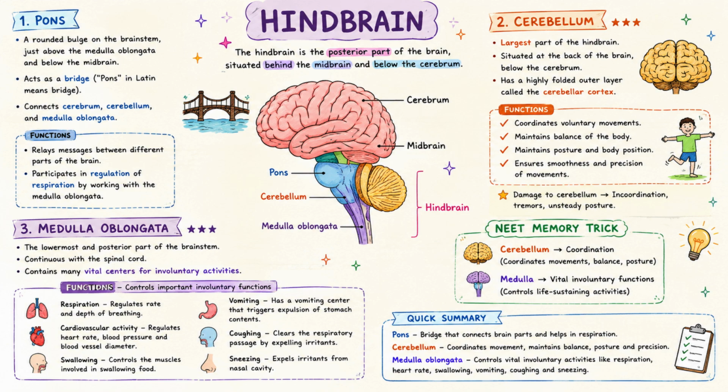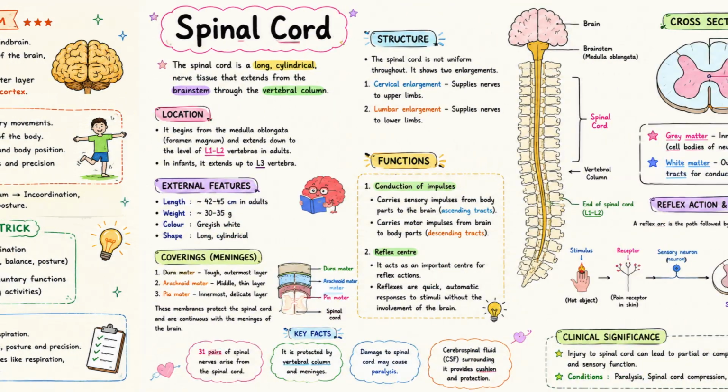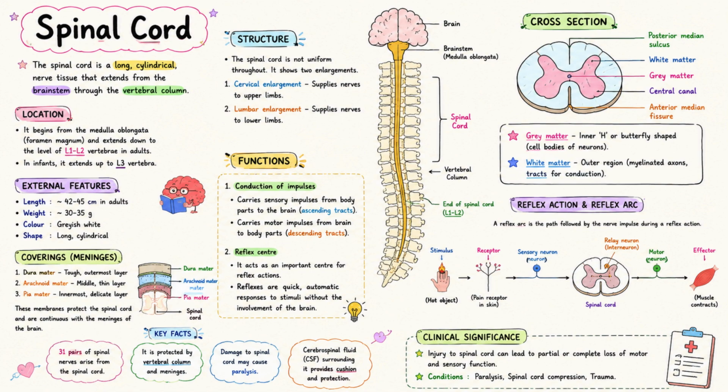The cerebellum controls coordination, balance, posture, and precision of movements. The medulla oblongata controls important involuntary functions such as respiration, cardiovascular activity, swallowing, coughing, and vomiting. Remember, cerebellum means coordination. Medulla means vital involuntary functions.